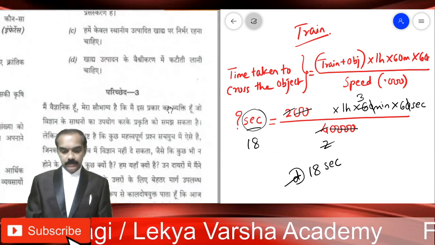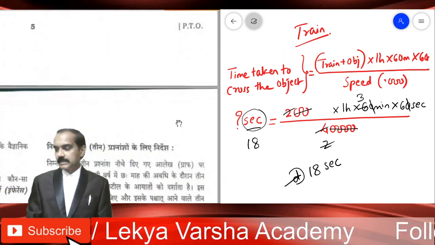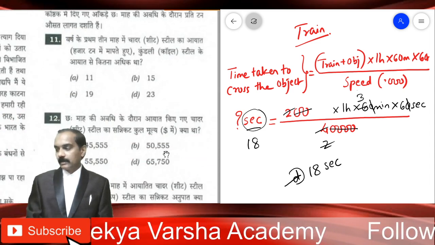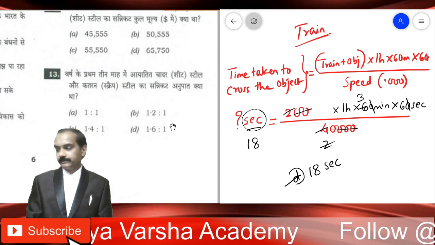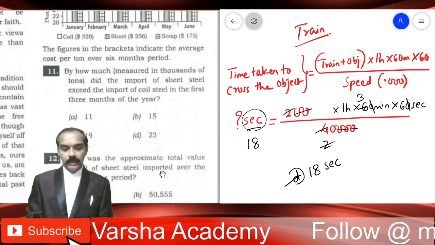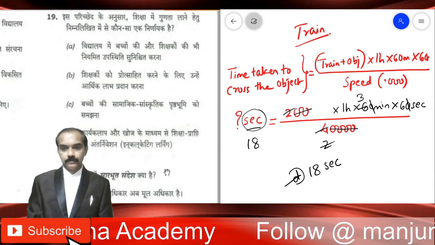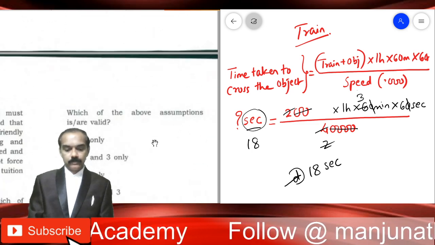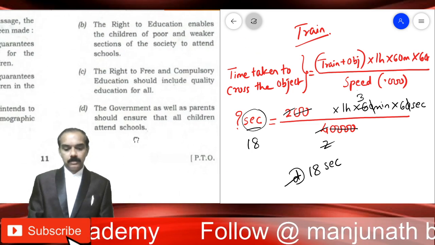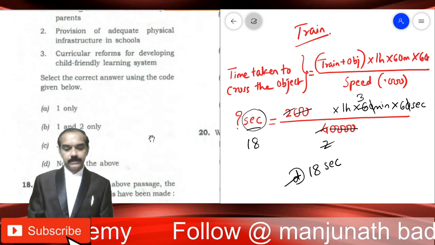That is problem number 6. Moving on to the next one, 22nd problem. Let's see the 22nd problem.